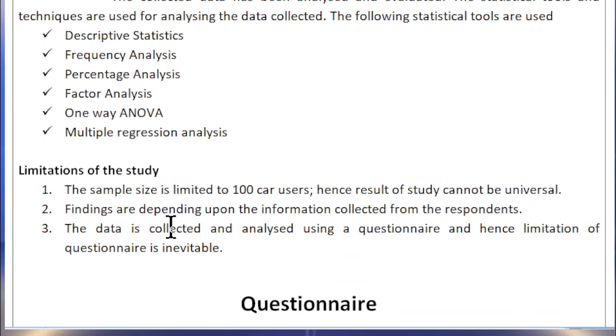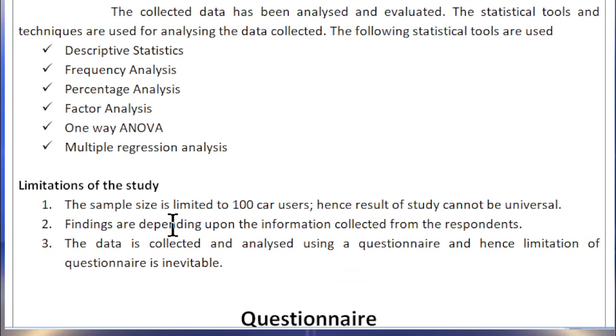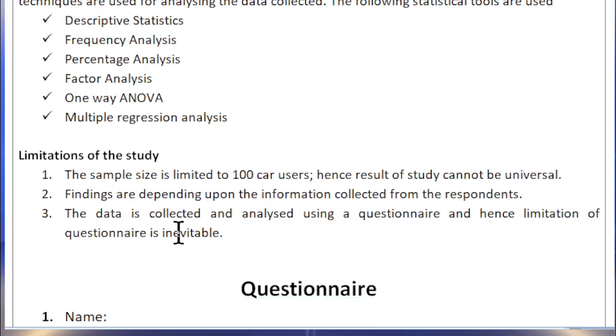And the next point is limitations of the study. The limitation of the study is the sample size is limited to 100 car users, hence the result of the study cannot be universal. Next, findings depend upon the information collected from the respondents. What findings or result we give after the study purely depends upon the response of the respondents.